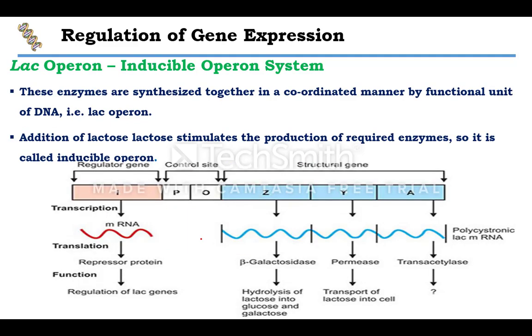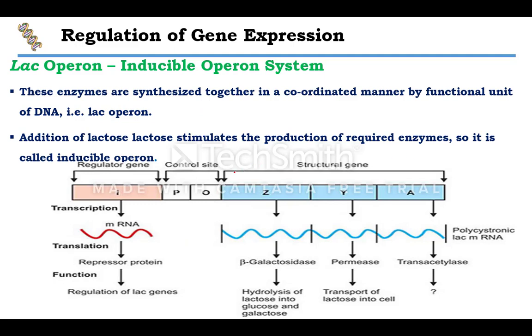Okay, now the lac operon is an inducible operon system. How? Because it is induced by the presence of the lactose molecule, when lactose is present in the growth medium. It stimulates the production of the required enzymes.